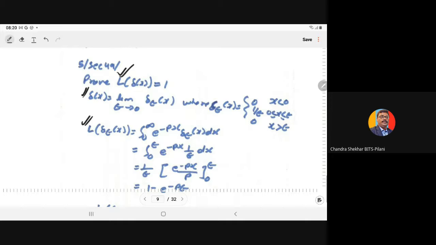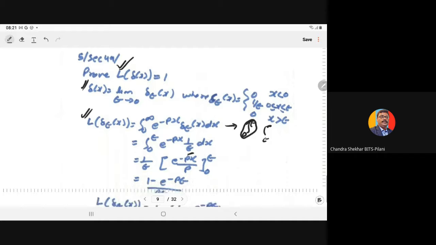So by the definition of the Laplace transform, if you have to compute the Laplace of delta epsilon x, it will become the integral 0 to infinity e to power minus px delta epsilon x dx. If you write this as 0 to epsilon and epsilon to infinity, between 0 and epsilon, f x is 1 upon epsilon.